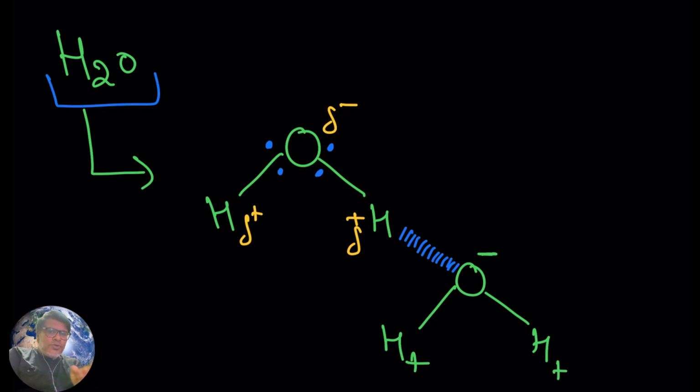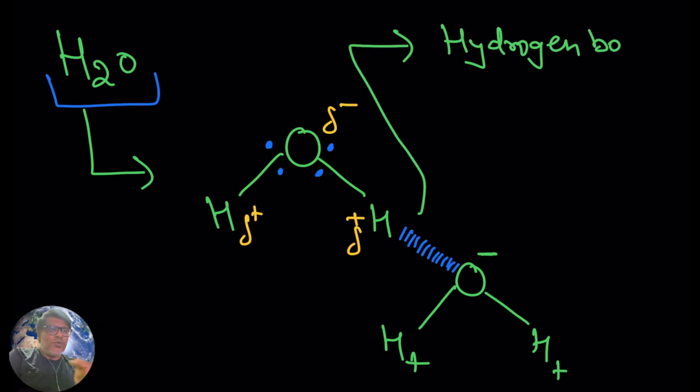Now if you see both of these water molecules, the hydrogen of one and the oxygen of another will attract each other. Why? One is carrying a positive charge and the other is carrying a negative charge. So an attractive force will be generated, and this force gives rise to hydrogen bonds. So this is a hydrogen bond.